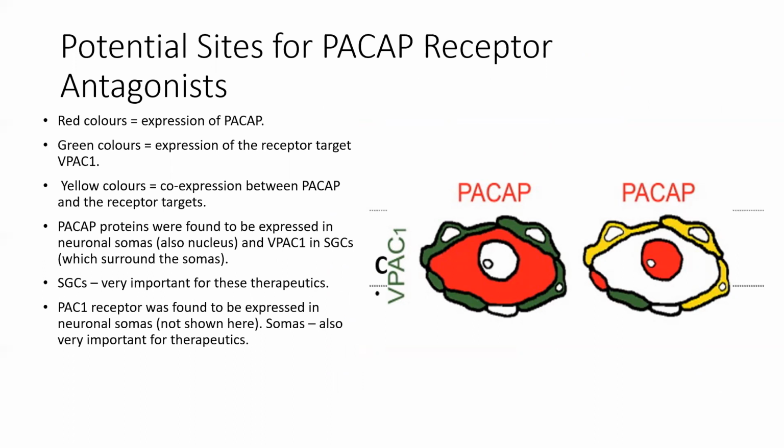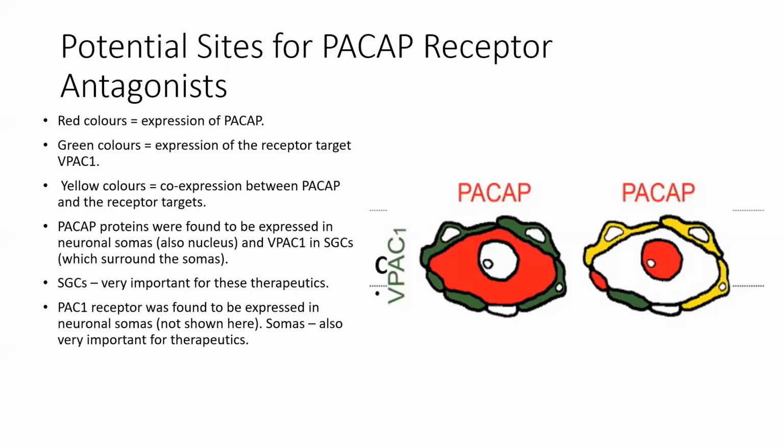The diagram depicted to the right here shows the results of expression co-localization experiments for neuron somas and satellite glial cells in rodent TG, and this also involved immunohistochemistry. The satellite glial cells surround the neuronal somas, by the way. The red colors indicate locations where there was expression of PASAP, while the green colors indicate expression of the receptor target VPAC of anti-headache treatment. The yellow colors indicate locations where there was co-expression between PASAP and the receptor target.